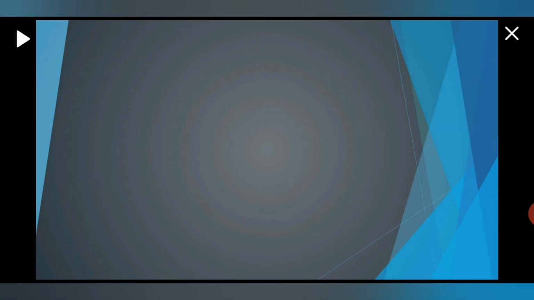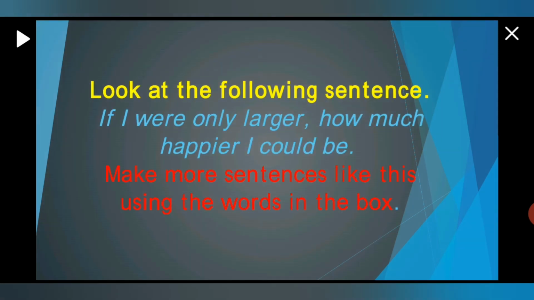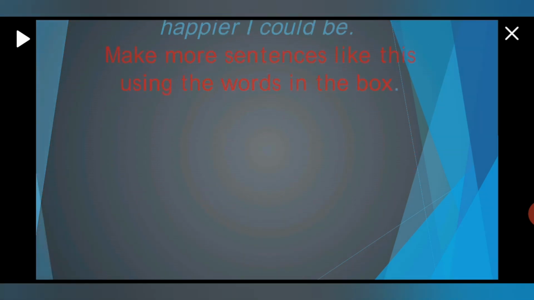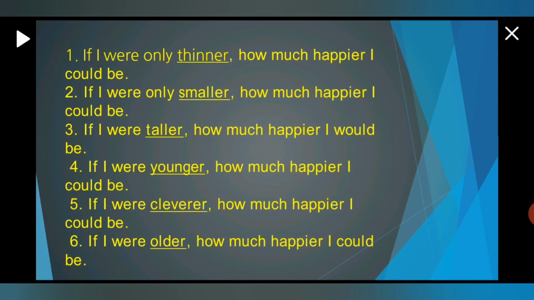Okay. Now, children, look at the following sentences. If I were only larger, how much happier I could be. Okay, so this is the sentence. And now you have to make more sentences like this using the words in the box. Let's see how we have to make sentences like this. Like, if I were only thinner, how much happier I could be.